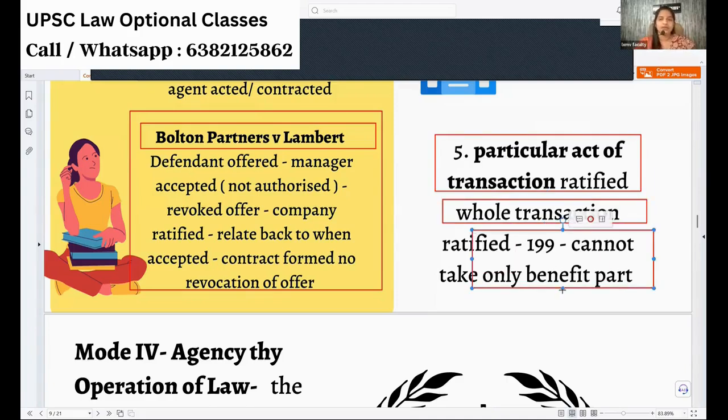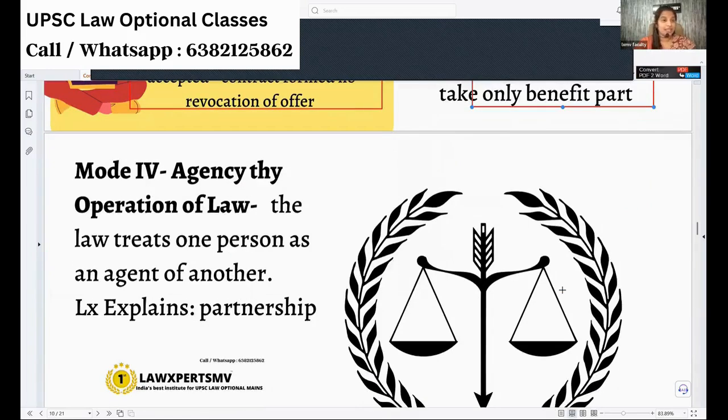Okay. Now, we are actually seeing the modes of creation of agency. So we completed the express one. Under the implied one, we saw necessity, we saw ratification and all those things. So ratification is all completed. Next, the fourth mode is agency created by operation of law. Because of law, agency will be created.